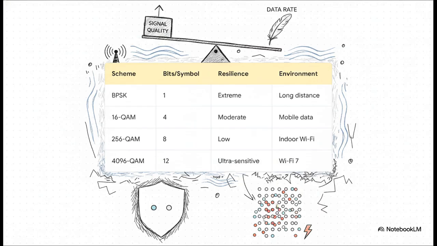Just notice the extreme ends of our options here. BPSK is incredibly resilient to noise, absolutely perfect for those long-distance cell edge signals. But 4096 QAM, while it's insanely fast at 12 bits per symbol, is ultra-sensitive. It has very low resilience to noise and demands pristine signal-to-noise ratios. That's why it's pretty much ideal for ultra-short range or clear line-of-sight Wi-Fi 7 setups. The bottom line is, higher data rates just flat-out demand higher signal quality.